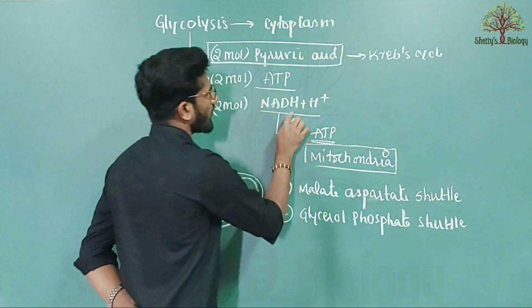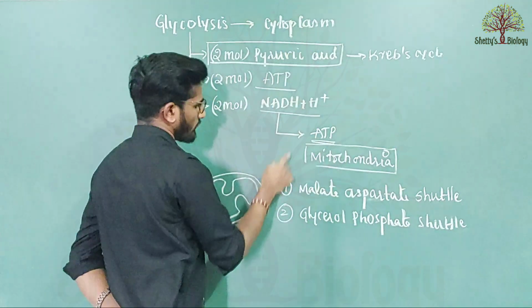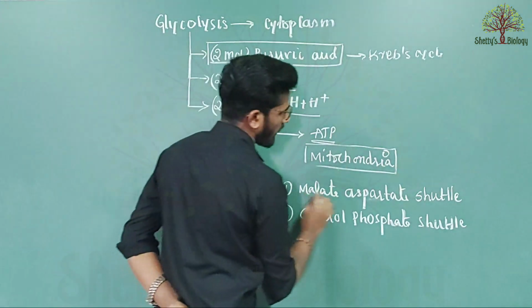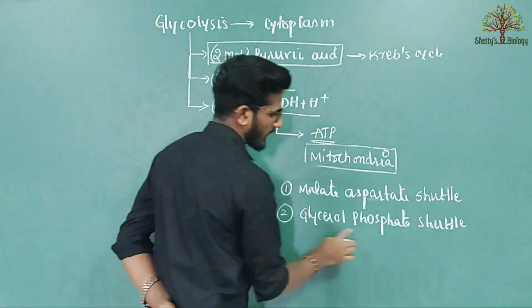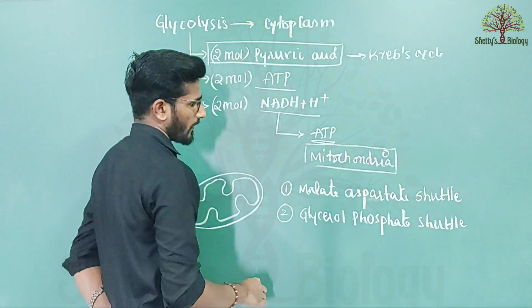Remember, the NADH2 which is present in the cytoplasm now enters inside the mitochondria by the malate aspartate shuttle or the glycerol phosphate shuttle.